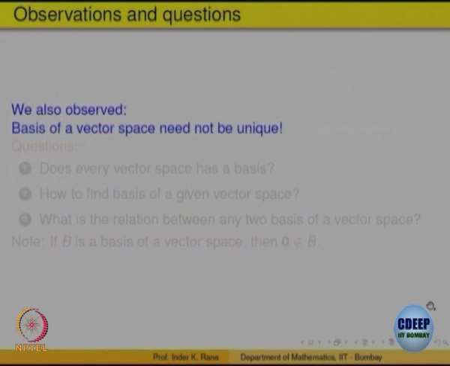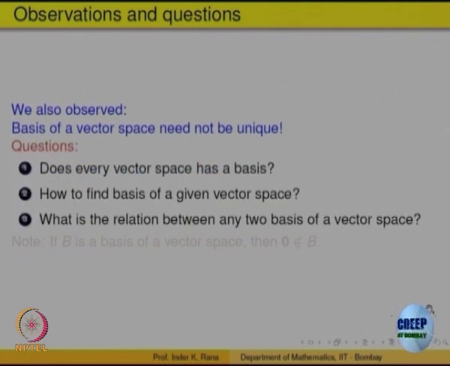A basis of a vector space need not be unique, that is what we said. Given a vector space, there could be more than one set which forms a basis. So, the questions arise: does every vector space have a basis? How to find a basis of a given vector space? And what is the relation between any two bases of a vector space?